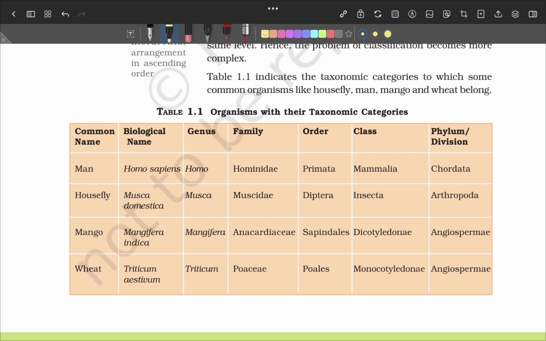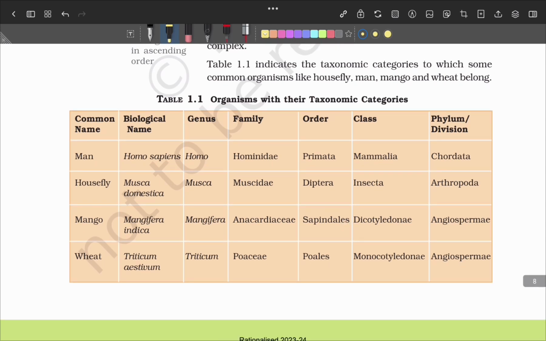Another important thing to note is that classes of plants also end with 'ae', but the difference is families end with 'aceae' and classes end with 'eae', like Anacardiaceae and Dicotyledonae. The difference is that. So that's why this box is important. Animal orders end with 'a' sounds, but plant orders end with 'ales', something like that. So that's why this box is important.